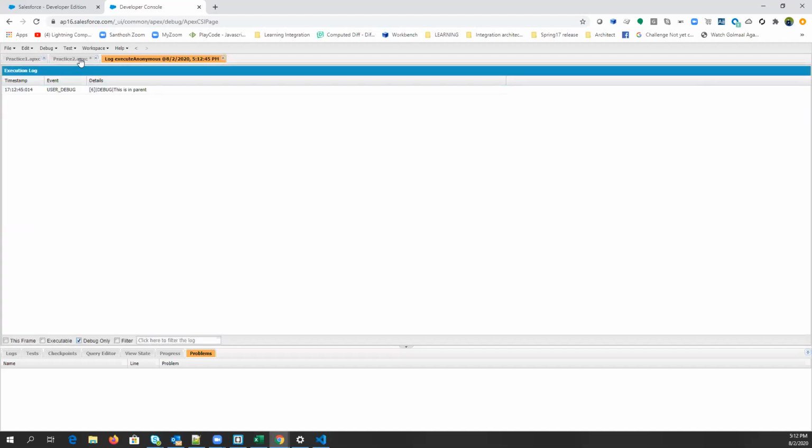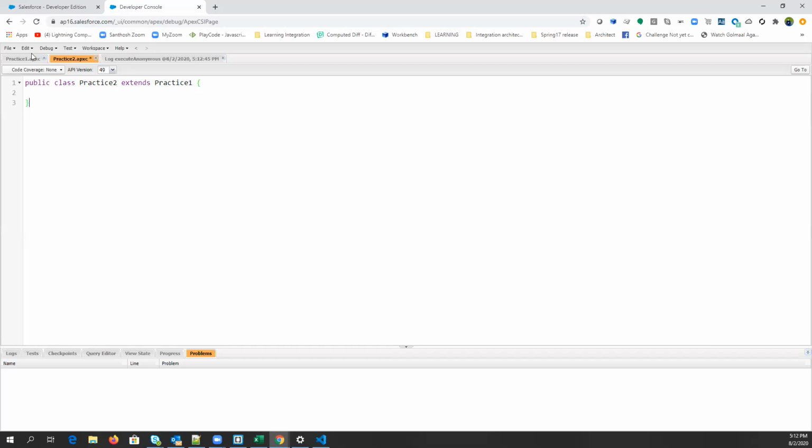This is inheritance. So you are now calling the method of practice 1 by practice 2. If you are using this keyword extend, it means that you are extending all the features of practice 1 into practice 2. Is it clear, guys? Yes, sir. Okay. Everyone is clear or not? Yes, sir. Okay, cool then.